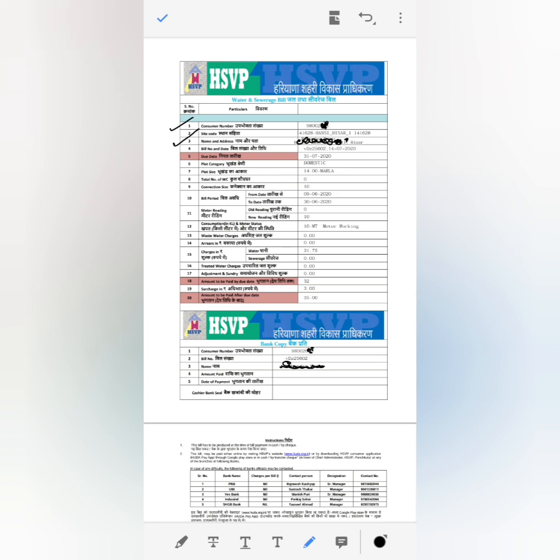Then the second thing is the place where the bill has been generated. Again, it is having a code, the city name and the code. Then the name of the consumer. Here is the name and the address of the consumer. Next is the bill number and the date when the bill is generated. This bill has been generated on 14th of July 2020.